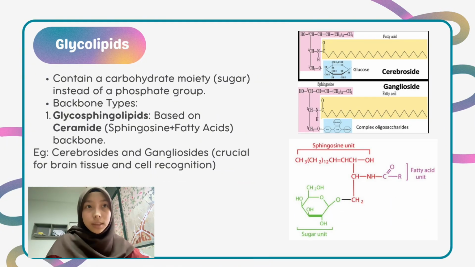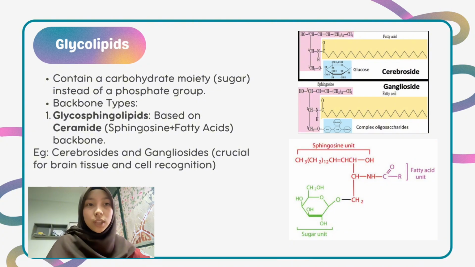Next are glycolipids, which swap the phosphate group for a carbohydrate moiety. These are predominantly glycosphingolipids built on a ceramide backbone. One or more sugar residues like glucose or galactose are linked directly to the ceramide, and you'll find cerebrosides and gangliosides in high concentration in the brain tissue.